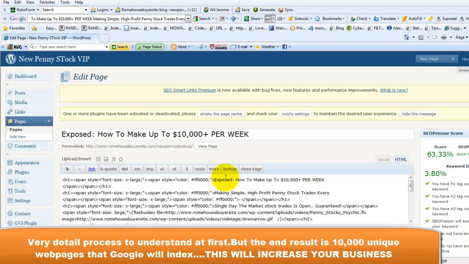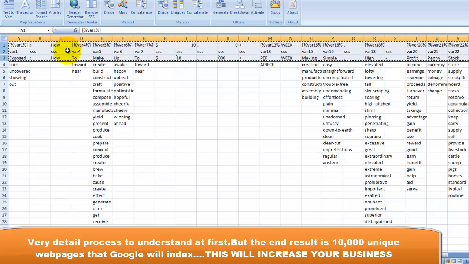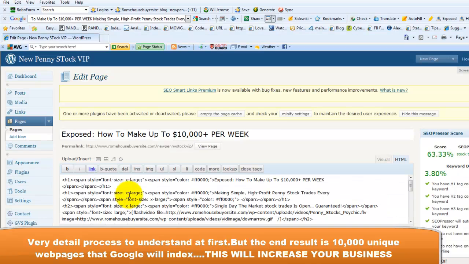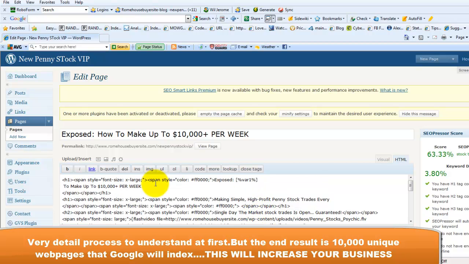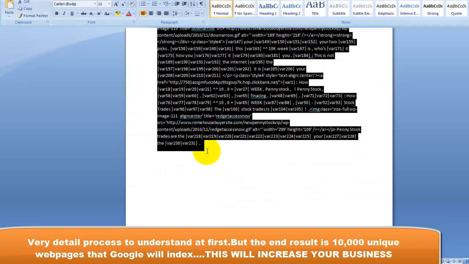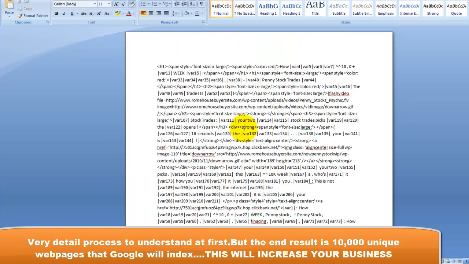Looking where it says how to make up to 10,000 per week, you'd paste in all the little variations from here. Like you see how it says bar 1, bar 4. You'd copy all these little individual pieces, just cut one out, and you would paste it into the site. You would paste it in. Bam. And you would do it for the whole page and then copy this whole page, put it into Word like I have here, and switch it all up. You see I have all the variations in each slot.